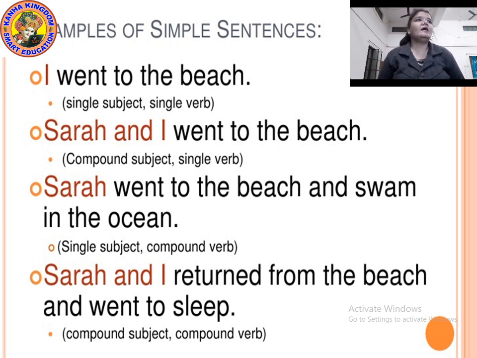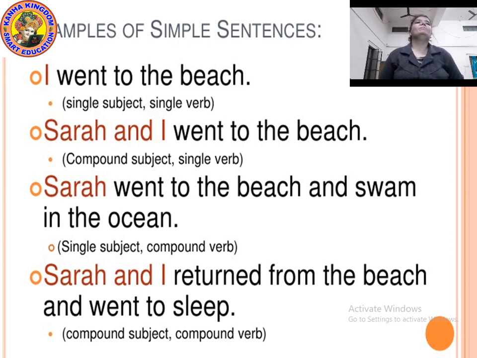Sarah and I went to the beach. Now here the subject is not single. It has become compound. Compound means here I am not one. With me, with I, Sarah is also there. So Sarah and I, that becomes a compound subject. Okay, and went to the beach, again went, there is only a single verb.